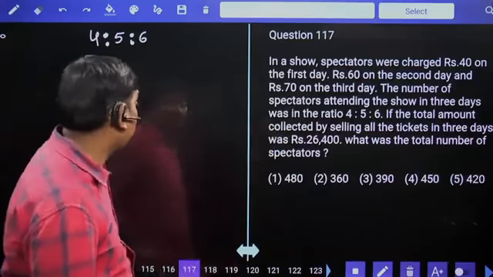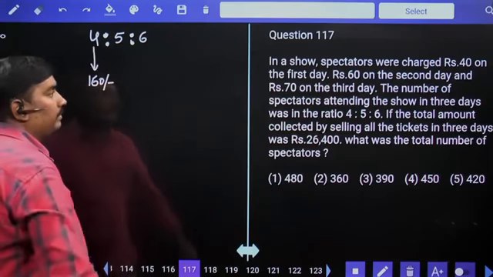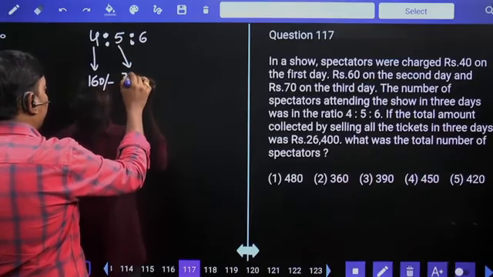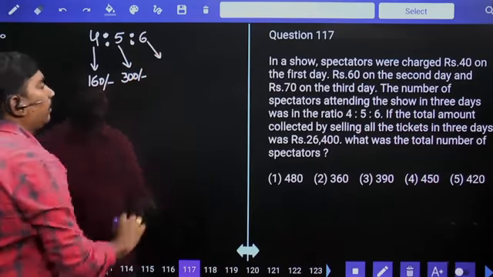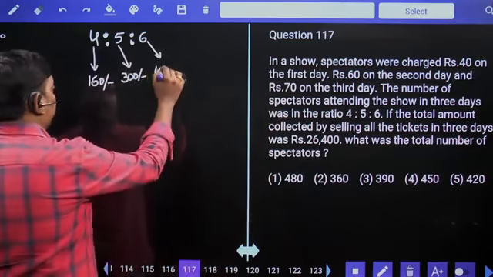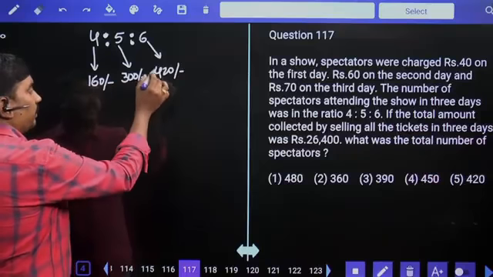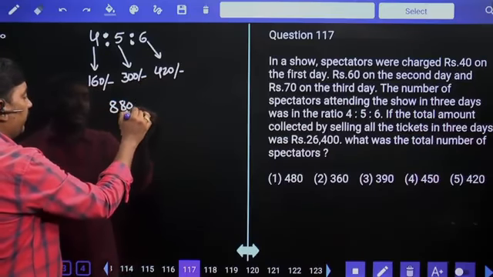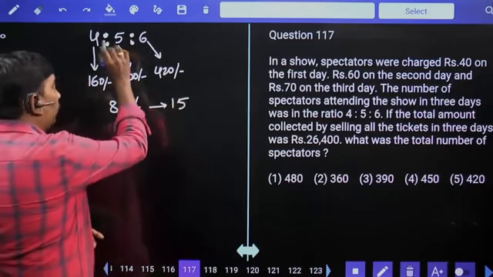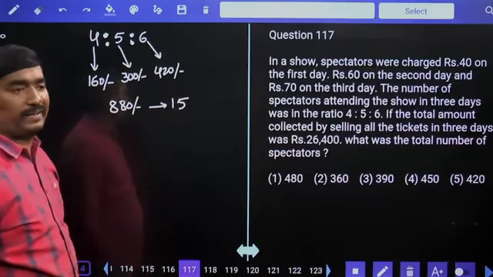First day cost given as 40 rupees. Each man 40 rupees, 4 members, 4 40s are 160 rupees. Second day cost given as 60 rupees. Each one 60 rupees, 5 members, 5 60s are 300 rupees. And third day cost given as 70 rupees. Each person 70 rupees, 6 persons, 6 70s are 420 rupees. 160 plus 300 is 460, plus 420 is 880. If the amount is 880 rupees, then in 3 days total number of spectators are 4 plus 5 plus 6, 15 spectators.